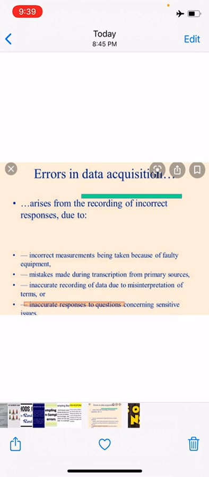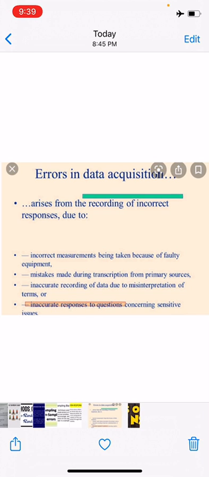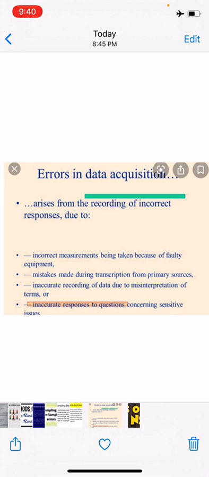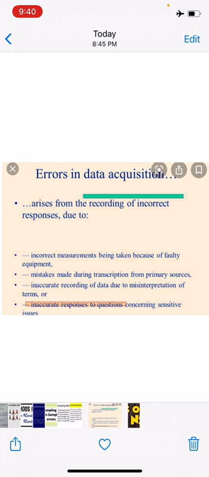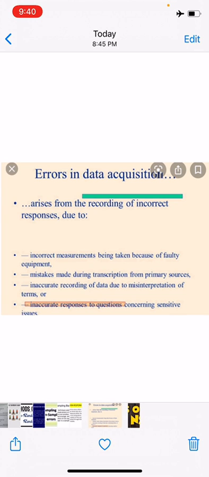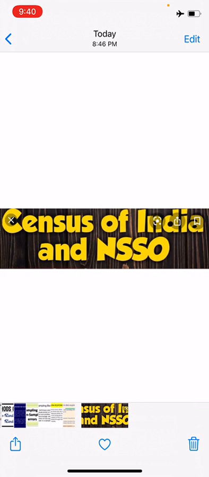So this is also a kind of non-sampling error, where the error has occurred while taking down or recording. It is like a mistake made due to transcription from the primary source, or incorrect measurement being taken because of faulty equipment. Now next we will see Census of India and NSSO.